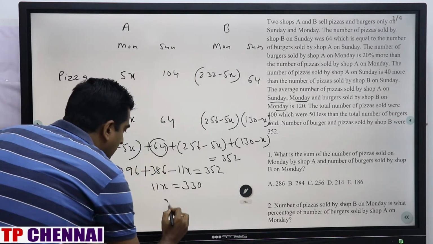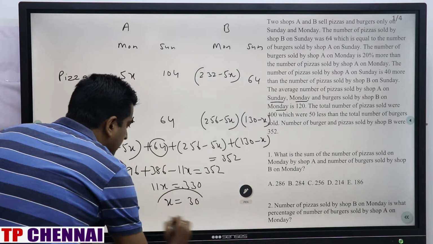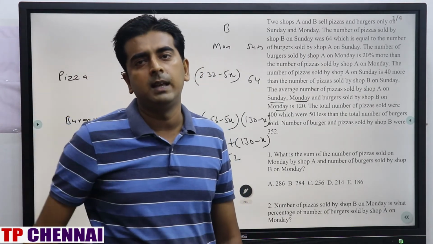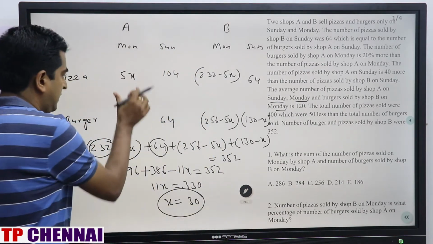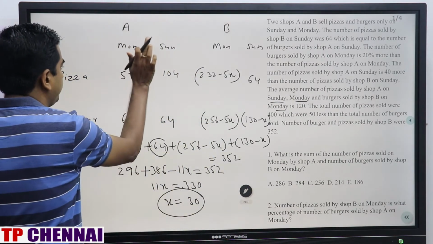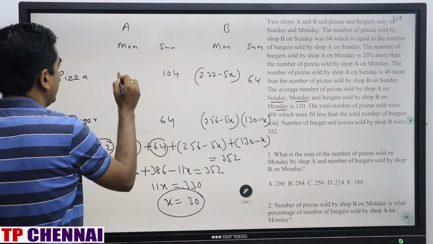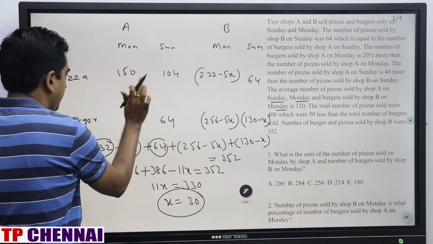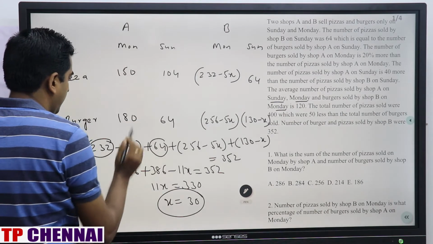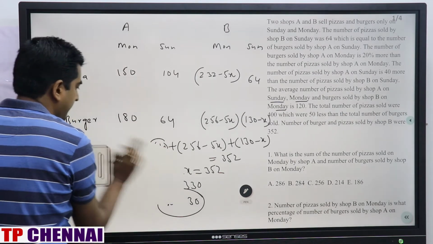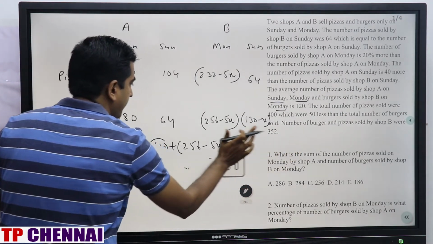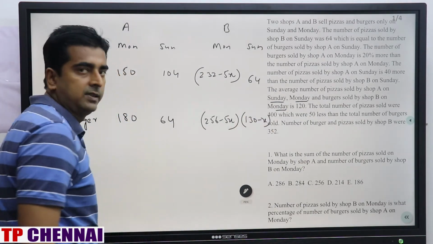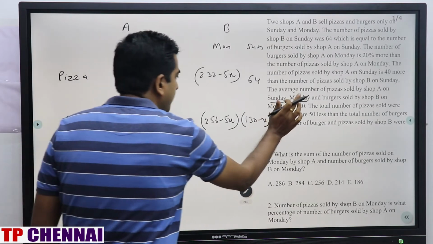So x is equal to 30, we got. Now we have to fill that table. This part is 5x, so 150. 6x is 180. So this I am erasing. 130 minus x, x is 30, so this is 100.